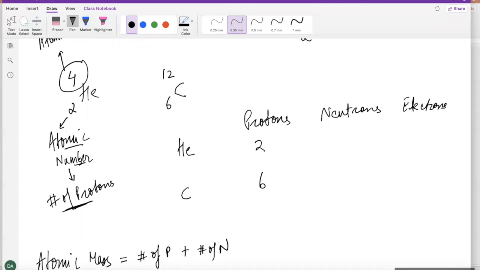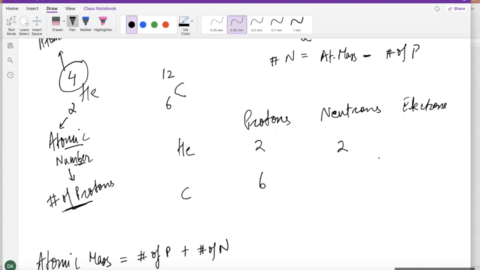So that remainder 2 is coming from the number of neutrons. So it has 2 neutrons because 2 plus 2 will be equal to 4, which is the actual atomic mass. So when you're trying to find the number of neutrons, it is equal to your atomic mass minus the number of protons.